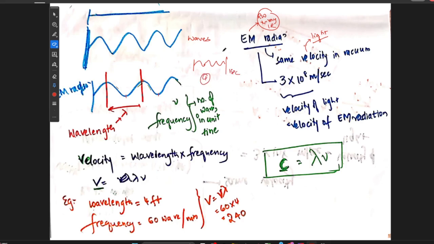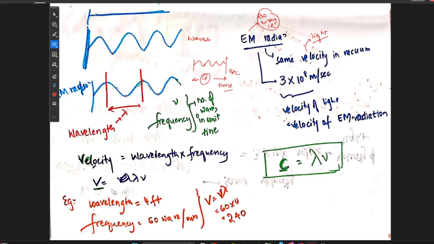So frequency is the number of waves per unit time. It can be any time, it can be 1 second, 10 seconds, 20 seconds. So frequency is the number of waves in unit time. Wavelength is the distance between two crests or two highest points or two lowest points.